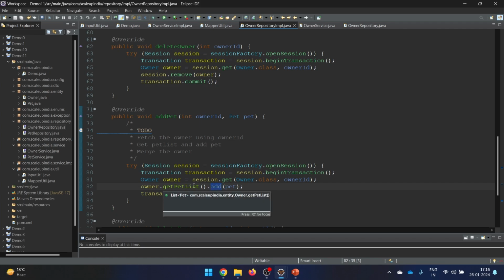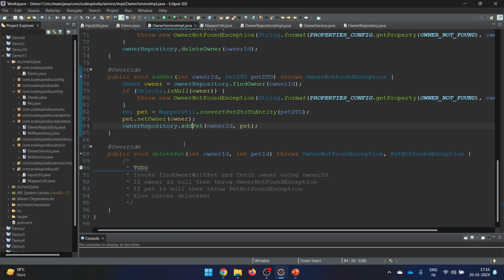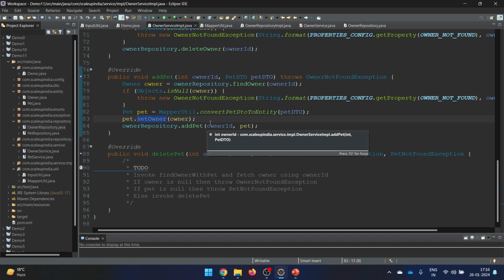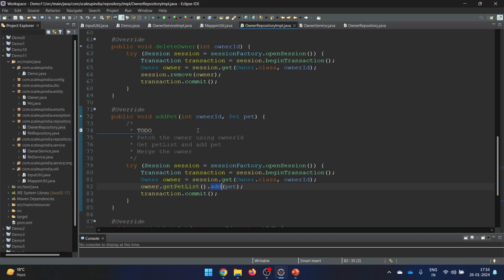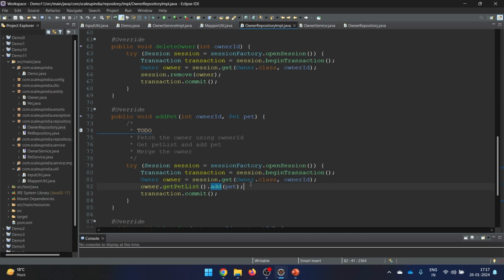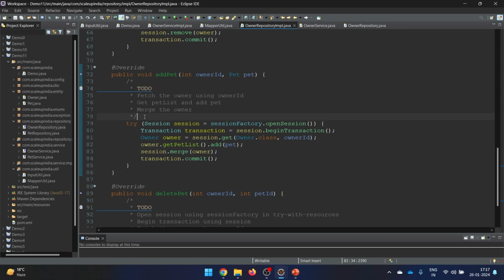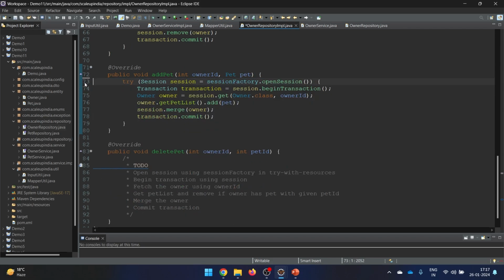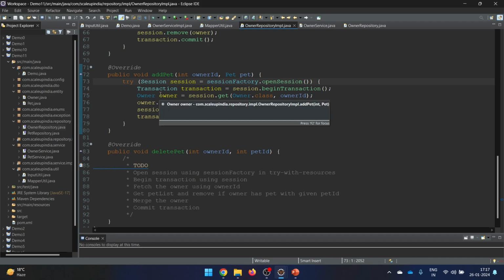So this is important. But before this, one important thing is that in your owner service IMPL also, in your pet you set the owner. Otherwise, when you are setting the pet, at that time there is no owner. So this particular part is very important here. The next thing is we just need to merge, because you are updating the owner only. So we need to merge it like this. So here we are merging it, so we are adding a pet. Yeah, this is the add pet, so that also we have done.